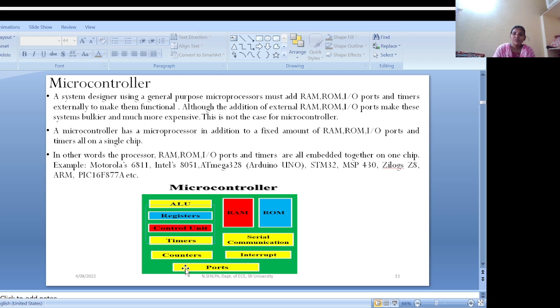IO ports are used for communication with other devices such as sensors, actuators, and other digital components. Next, timers and counters manage timing related functions. Next, communication interfaces such as UART, Universal Asynchronous Receive Transmit, SPI, and I2C for communication with other devices, and ADC, analog to digital converters. All these are embedded into a single chip, which is called a microcontroller.